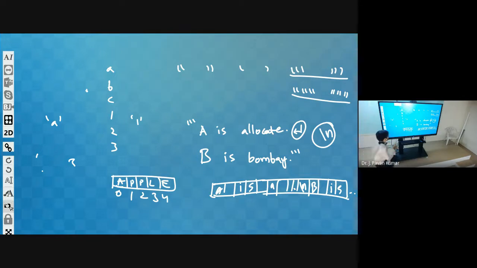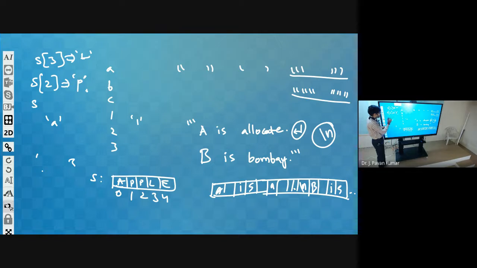Next, as we have discussed, suppose this is the string S. How can we access this L? S of 3 will give L, that is the fourth character. Got it? Next, S of 2 gives P. Now S of minus 2.